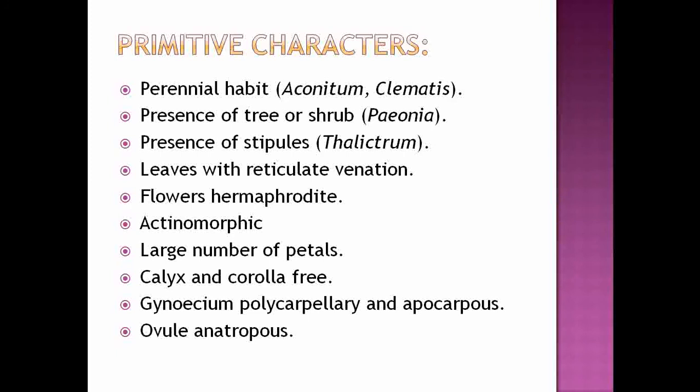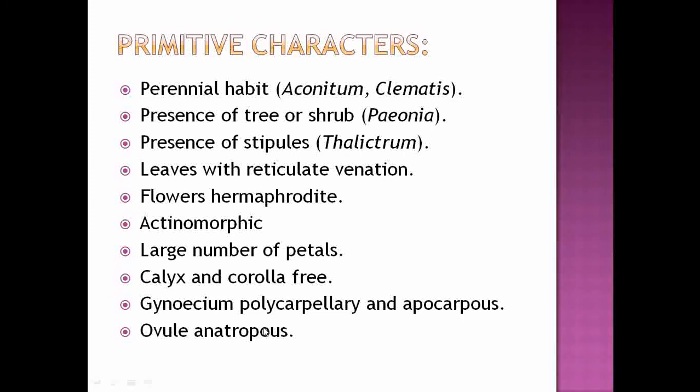Then the presence of polypetalous condition is also a primitive character which is observed in that family. Then the gynoecium is polycarpellary and apocarpous. So this is also a primitive character. And the presence of anatropous ovule, meaning the presence of an inverted ovule, is also a primitive character.